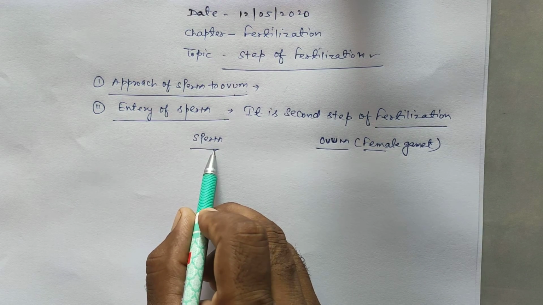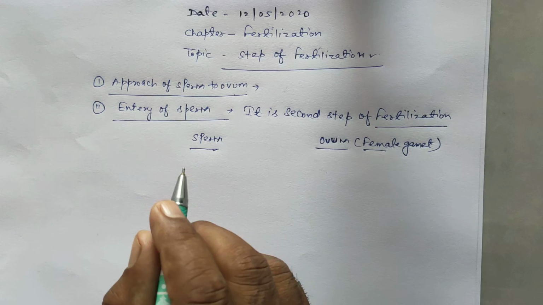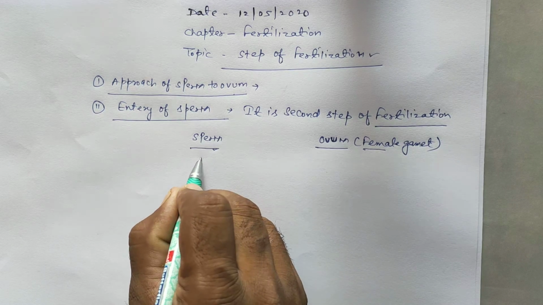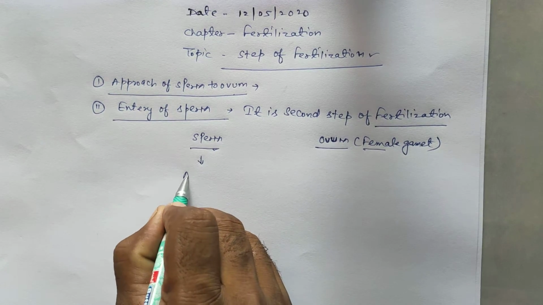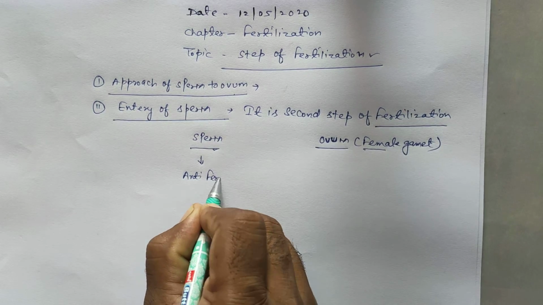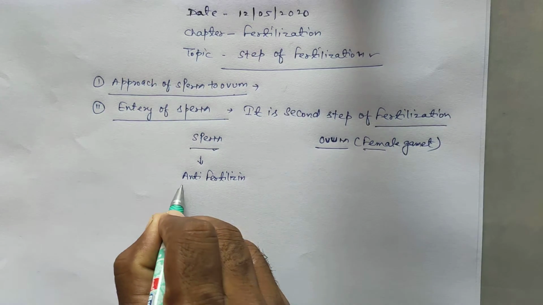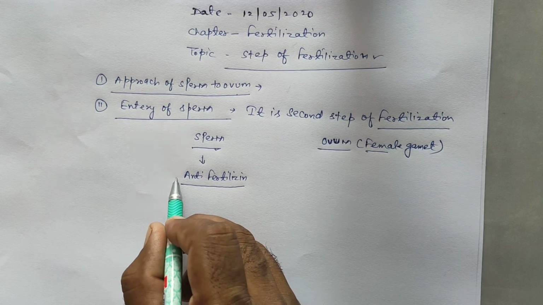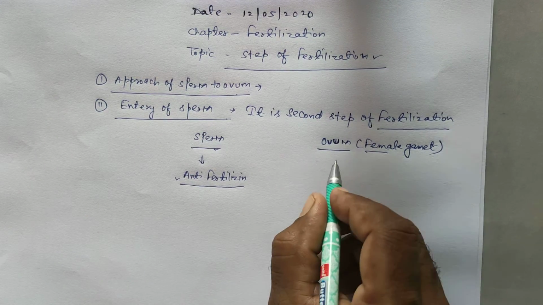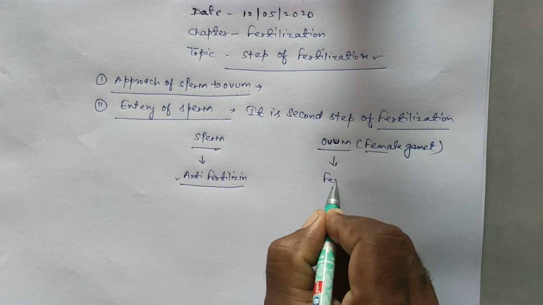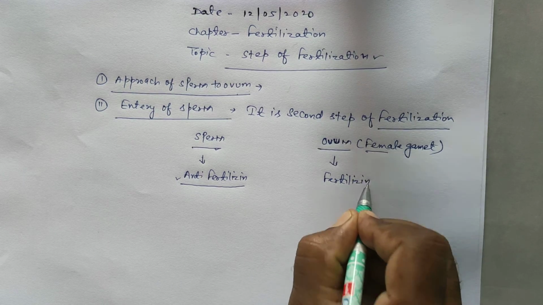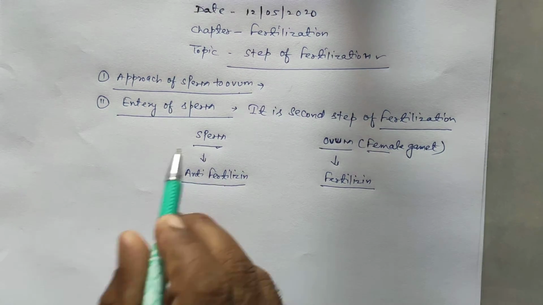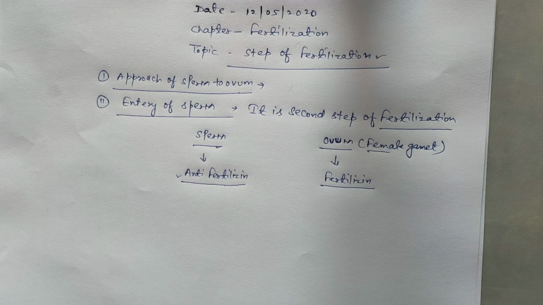Sperm secrete specific chemicals, which are called anti-fertilizins. Second, ovum secretes specific chemicals, which are fertilizins. Once again, anti-fertilizins are located on sperm, fertilizins are located on ovum.